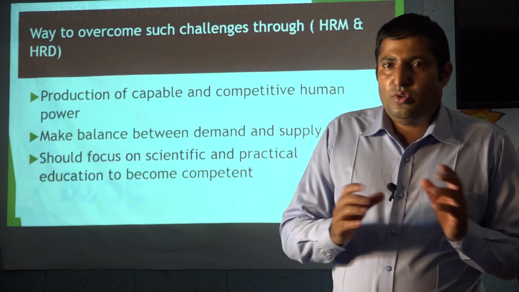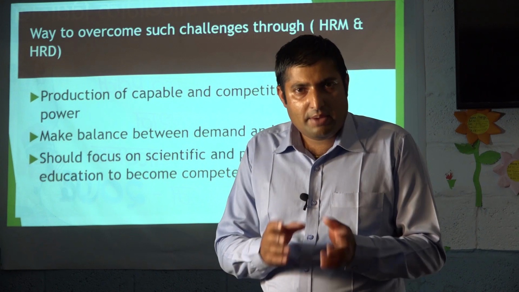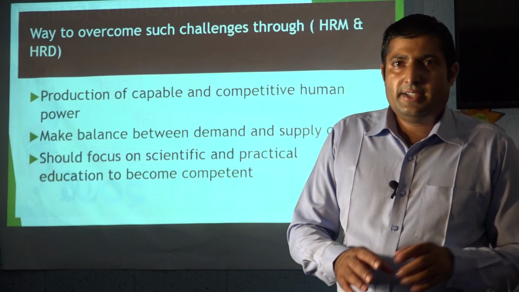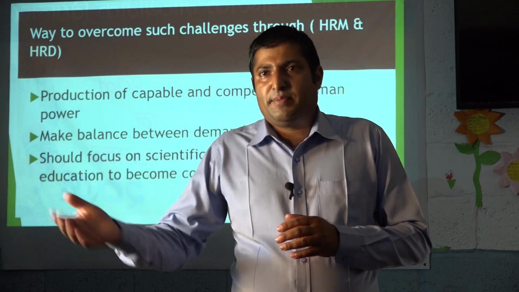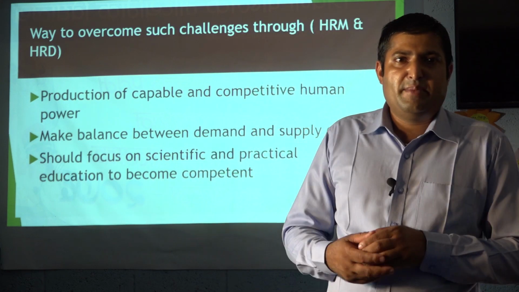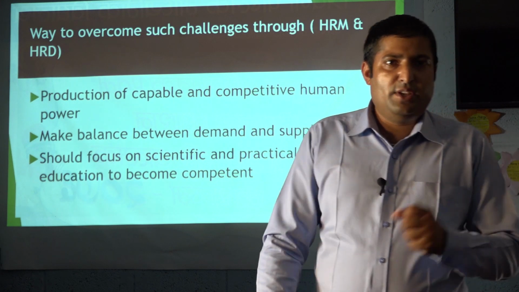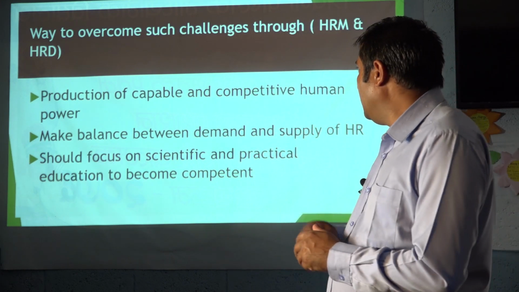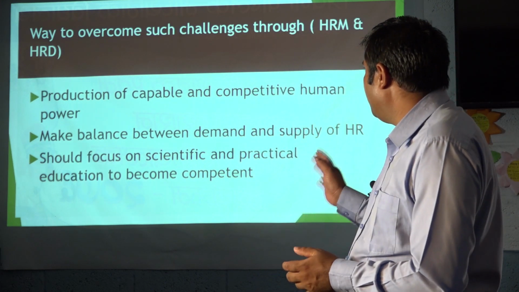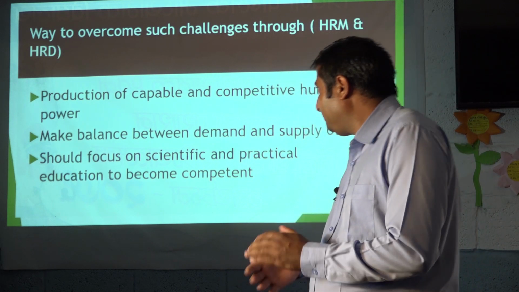So there should be a balance. There should be a strategy to make the balance, so that the people will be capable of grabbing the work that will come after a few years. Such plans should be made. That is called making balance between demand and supply of human resource.